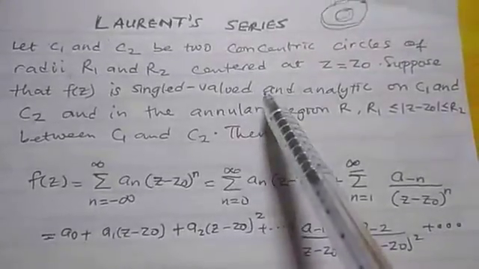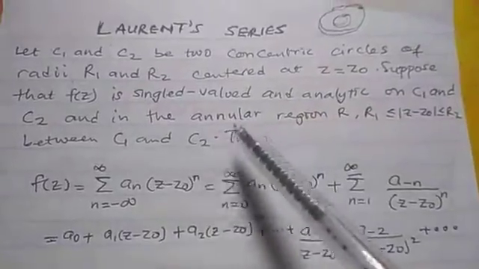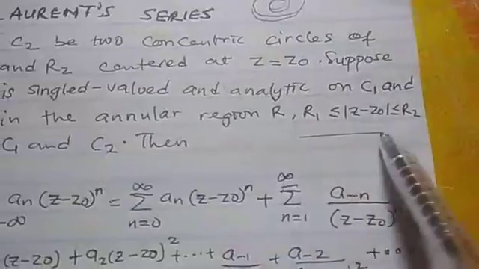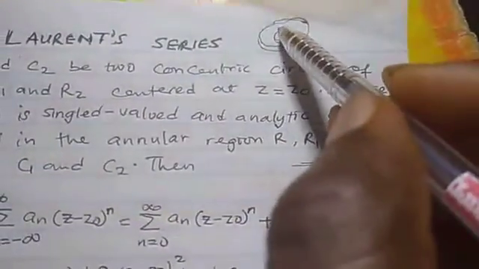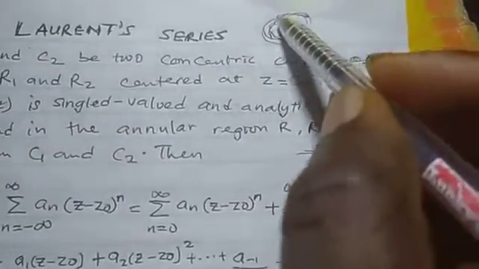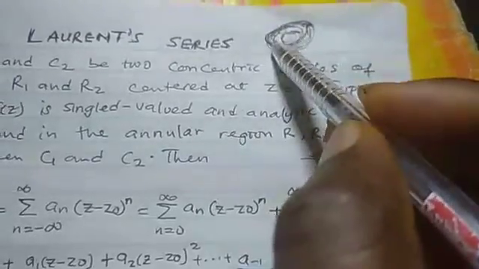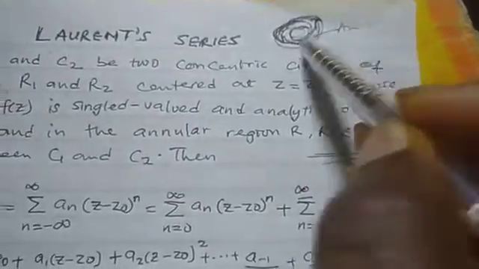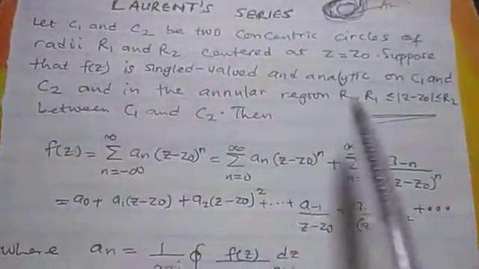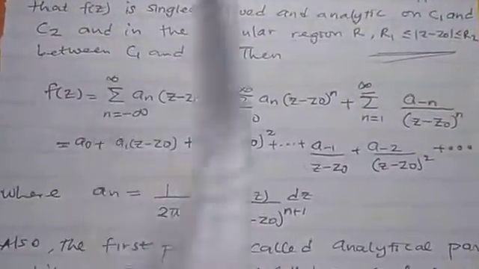Suppose that f of z is single valued and analytic on C1 and C2 and in the annular region. This is the annular region. When we have concentric circles in a ring shape, the region in between is the annular region. So this is the annular region. If f is single valued and analytic inside this annular region, then f of z is given as this.